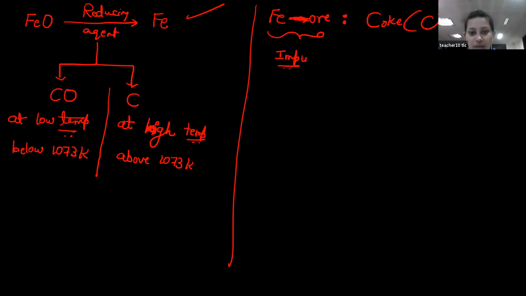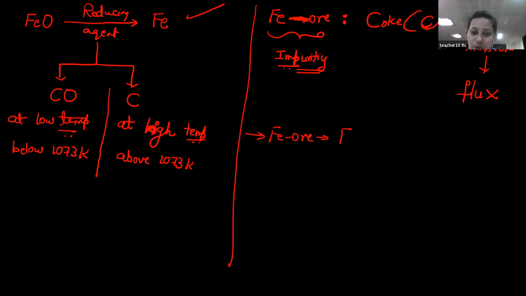So, to remove this impurity, you add limestone, that is calcium carbonate. This limestone is a third reagent, and it is called flux. What is the role of limestone in this case? Here each and every role is important. What is the role of FeO here?